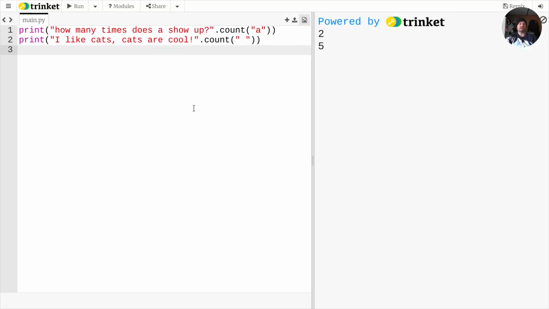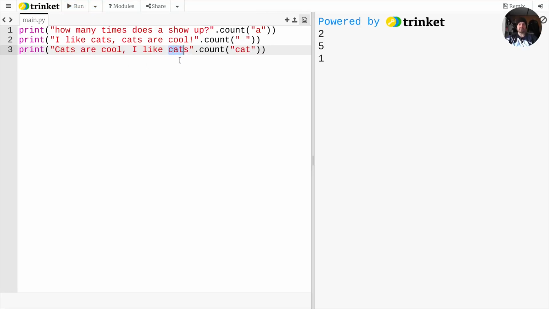You could print an entire message of, let's say, the Declaration of Independence and see how many times a certain word shows up, like America, or freedom, or people, or we, or the. Like, you could show any amount of counting that you wanted within your items. Keep in mind, though, when you print something, right? Let's say we go back to counting, let's say, cats are cool, I like cats, dot count. I want to count the word cat. Why am I only getting 1?